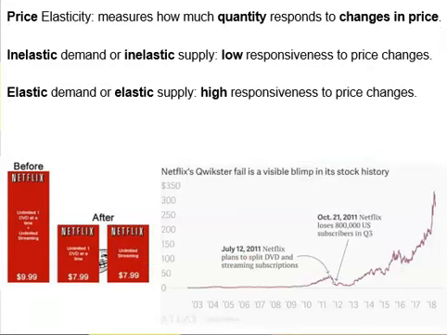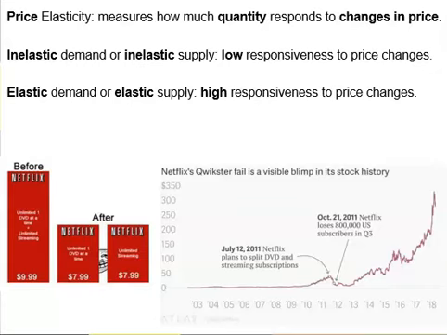Let's take a look at another example. This one is about Netflix, the movie streaming service. In 2011, Netflix split its DVD and streaming services into 2 different subscriptions. Customers who want to use the DVD service only had to move to a new website called Quickster, which belonged to Netflix, but it looked like it was a whole new company, which required customers to set up a new account again. If Netflix members wanted to continue with the combo of both services like they had before 2011, they had to pay an extra $6 in monthly subscription fee.